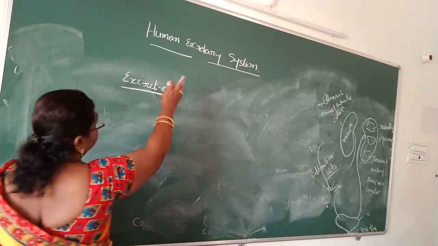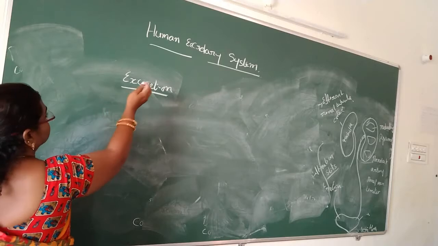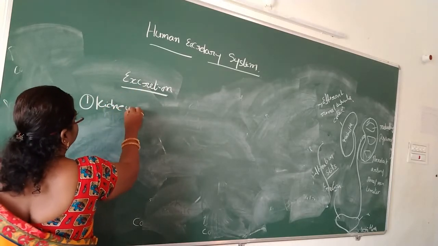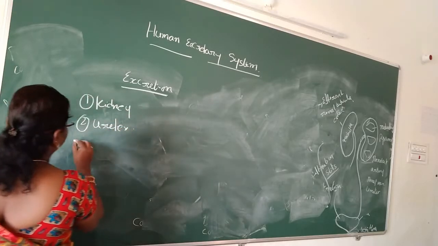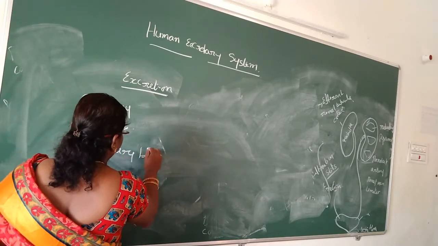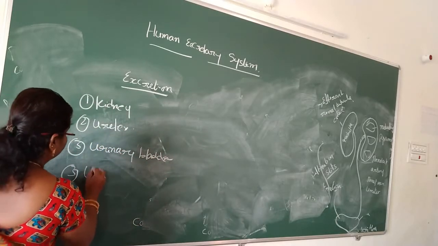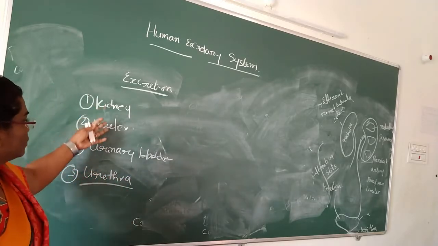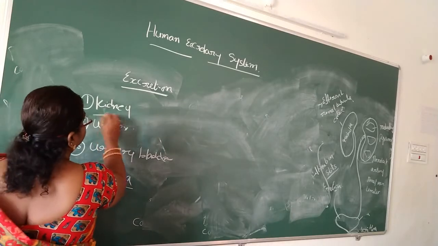So mainly, what are the parts present in the human urinary system? The first one is the kidney. Next one is the ureter. Third one is the urinary bladder. Fourth one is the urethra. I have already given you these parts and notes.